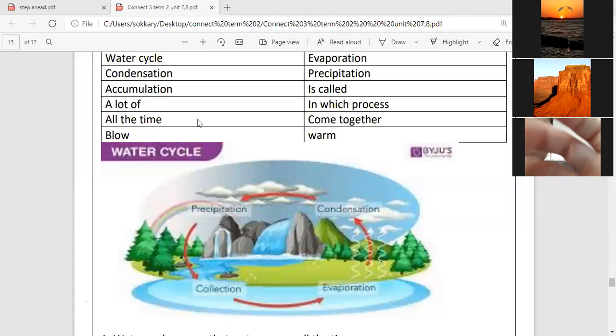Okay. Now, students, who can tell me the 4 steps? Listen to me, students. I will tell you the 4 steps easily. The evaporation, the sun heats the water. Condensation, the wind cools the gas. Precipitation, the water falls. Accumulation, the water goes into the earth, river, and sea. Who can tell me this? If you can tell me this, raise your hand.